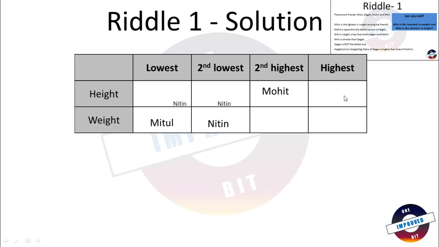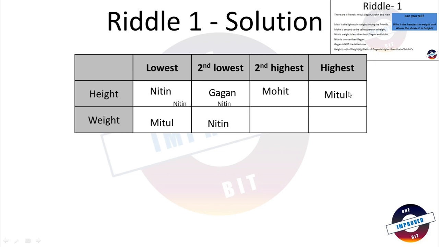Now the next statement says that Gagan is not the tallest one, so Gagan will not come here, and Gagan cannot be here either. So Gagan will come here, and because Nitin can be only in these 2 spots, Nitin will be here. The remaining person in height is Mitul, so Mitul is here. So now we found out the order of height.